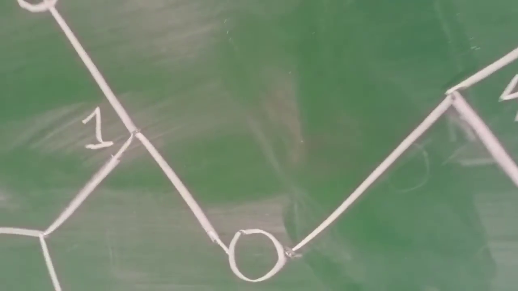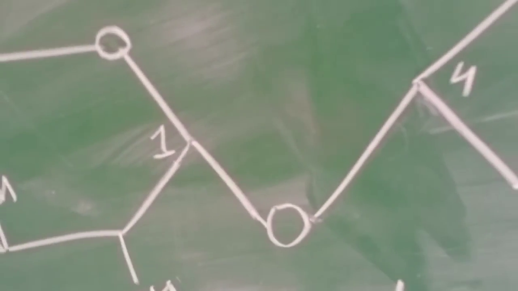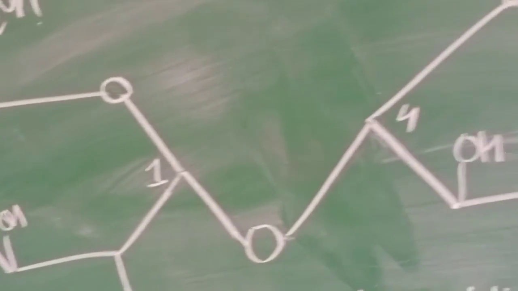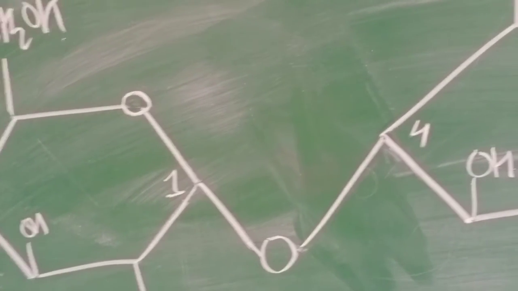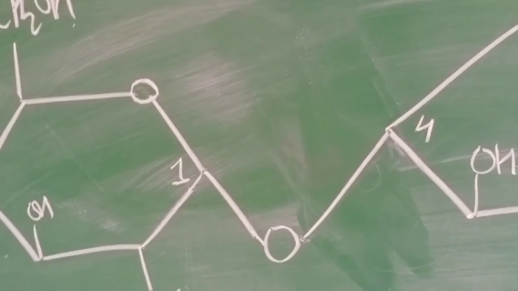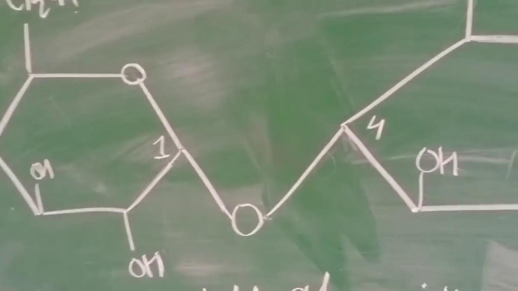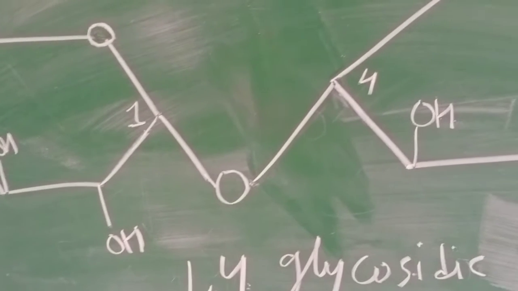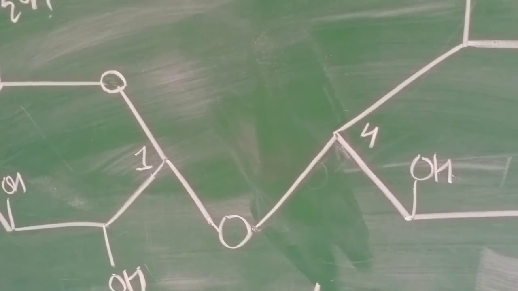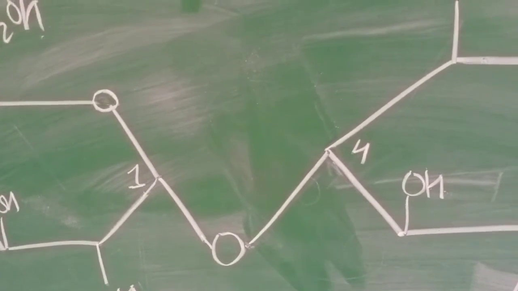This is the bond which holds the two monomeric units, the D-glucose, together in order to form a molecule of amylose, and these two molecules are held together by a head to tail pattern.